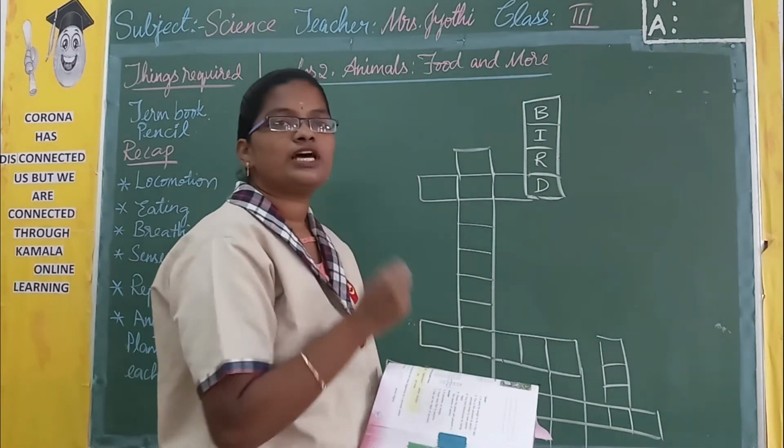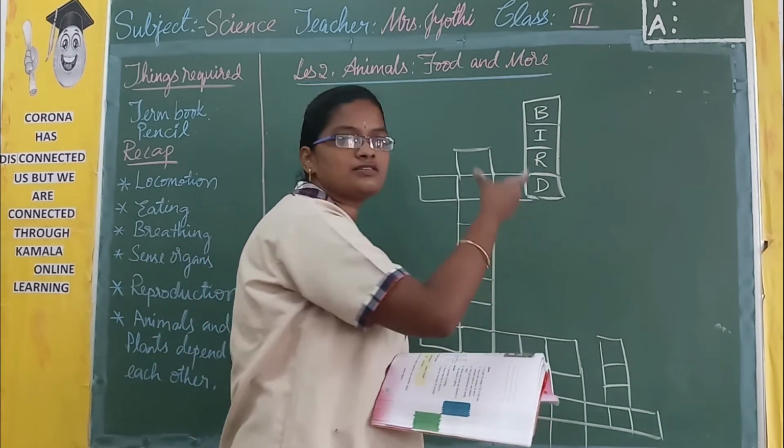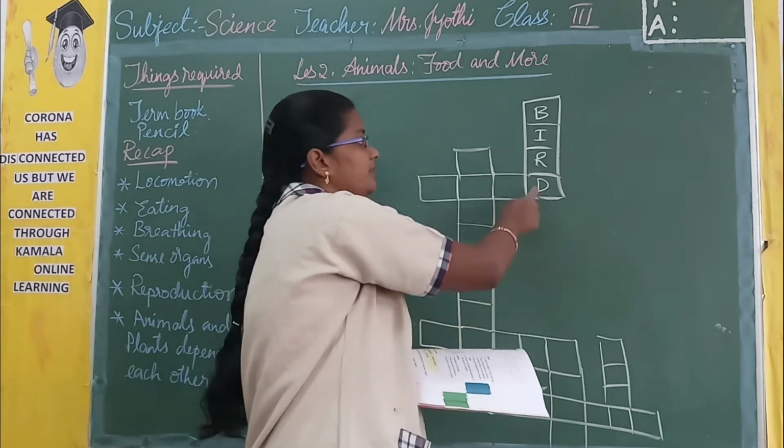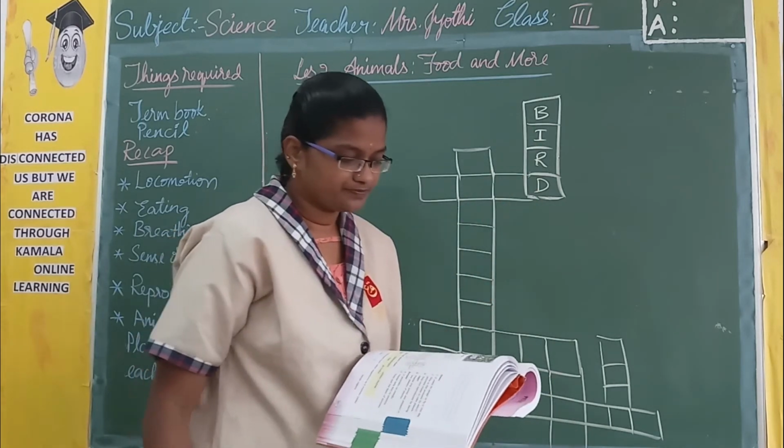There are 2 suitable answers. One is insects and one is bird. Insects has more letters, but bird has only 4 letters. So the given answer is bird.